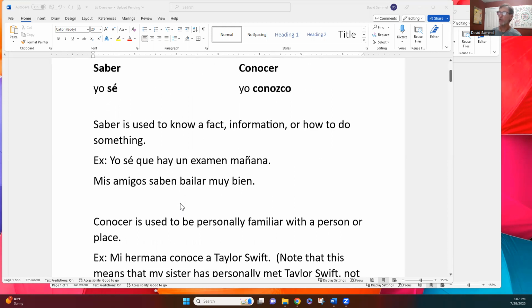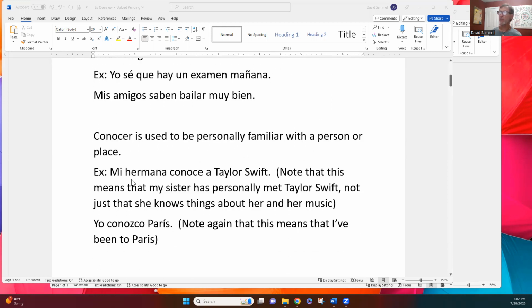Now, conocer, as a general rule, is used when you're personally familiar with a person or a place. For example, mi hermana conoce a Taylor Swift. Now, the connotation here, the nuance, really means that my sister has met Taylor Swift. She knows her, not just about her. And so we use the verb conocer because she actually knows her. Yo conozco París is clearly saying that you've been to Paris, that you know it because you've been there.